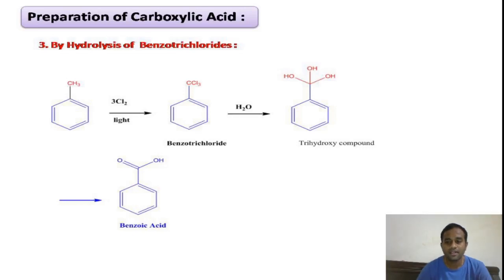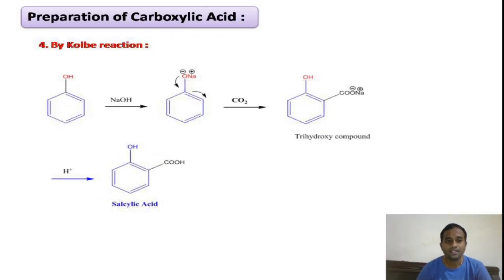Coming to the last preparation method, that is by Kolbe reaction. In Kolbe reaction, the reactant is phenol. The phenol hydroxy group is attached to a benzene ring. In presence of base, it loses H plus ions to form the salt, that is sodium phenoxide ion. In this sodium phenoxide ion, the O minus is an electron excessive group. It is an electron donating group. So thereby the ring becomes active, which will undergo substitution on carbon dioxide to give the product.